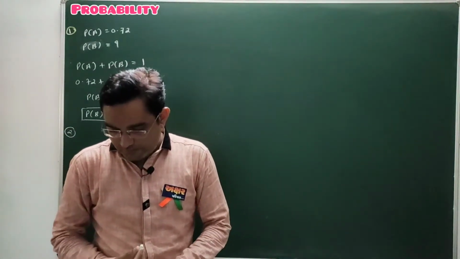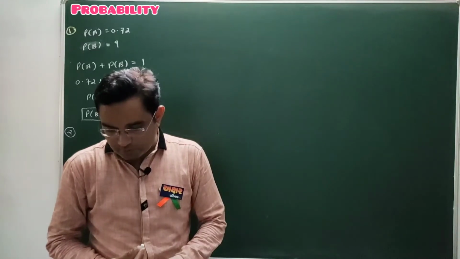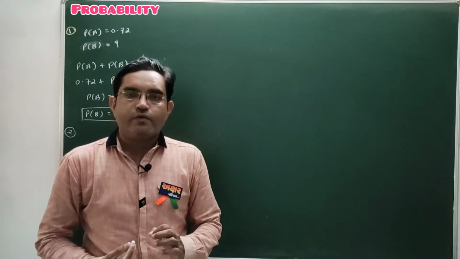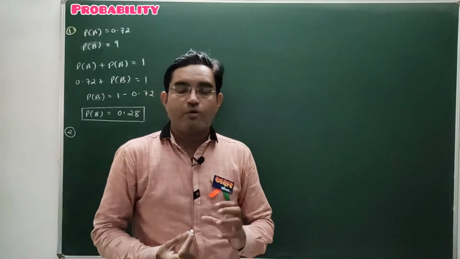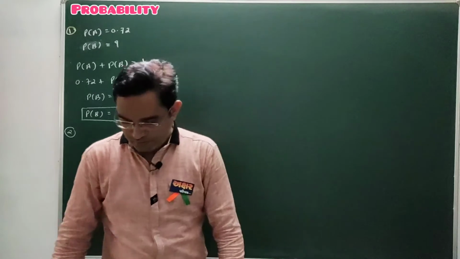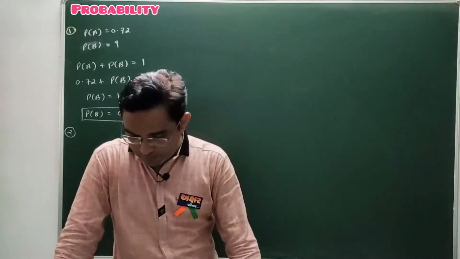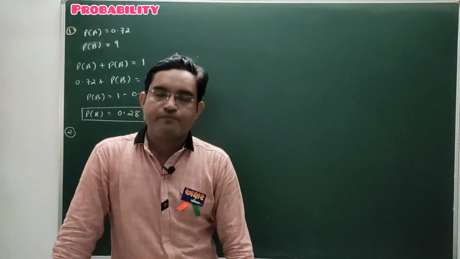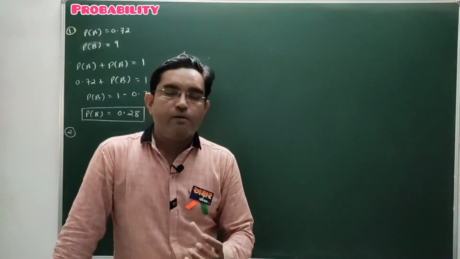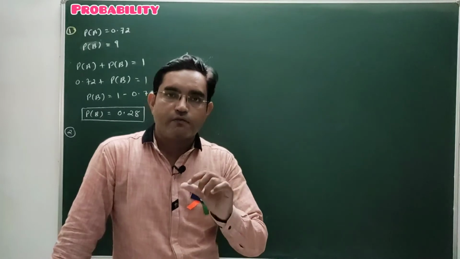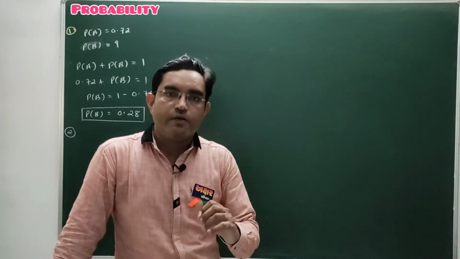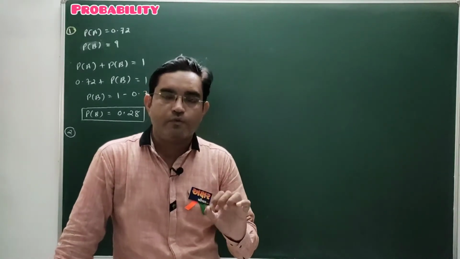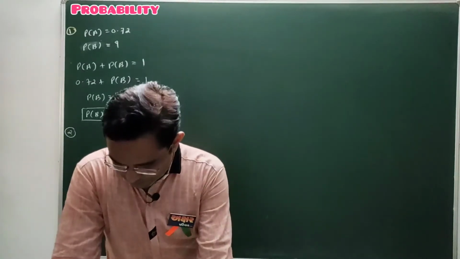Now question number 2. A survey of 500 families was conducted to know their opinion about a particular detergent powder. The total number of families is 500.